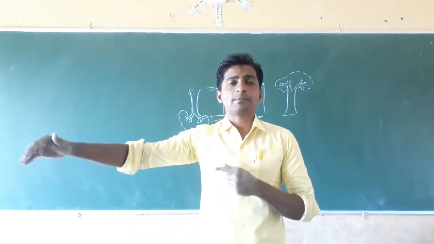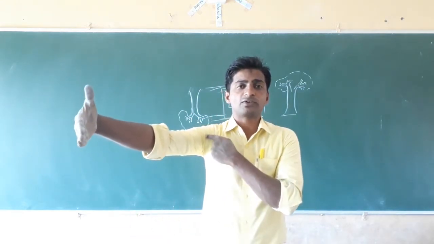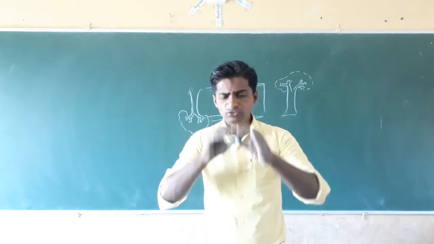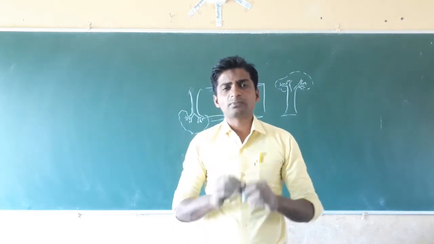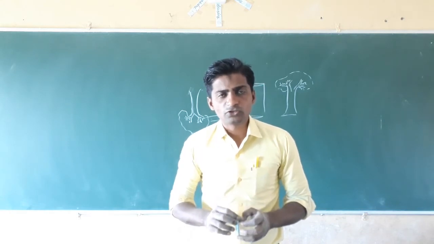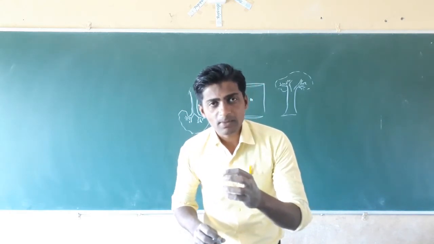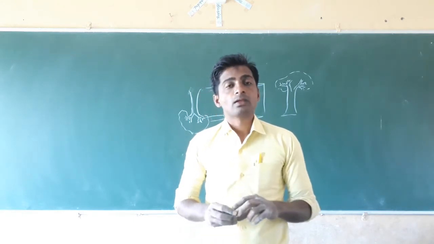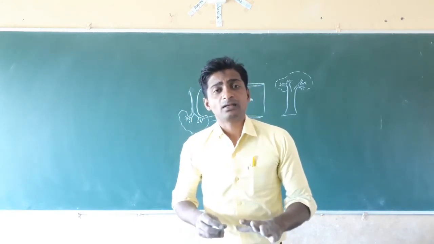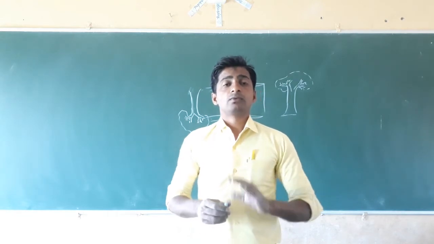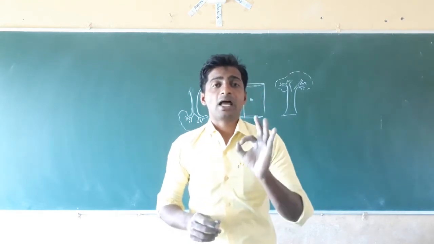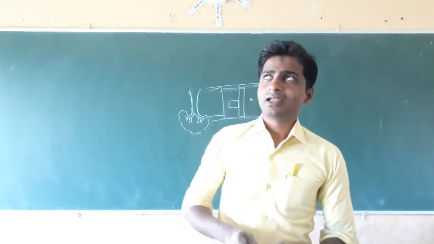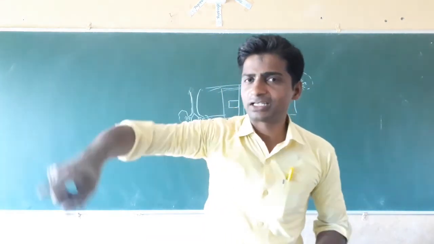Next, take one more pipe, which is a bent, curve-shaped pipe. Try to see the candle through this pipe. Is it possible to see the image of the candle through this bent pipe? No. By this experiment, we come to the conclusion that light travels in a straight line. Every time, light travels in a straight line.